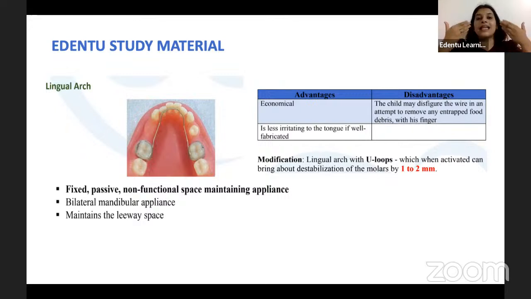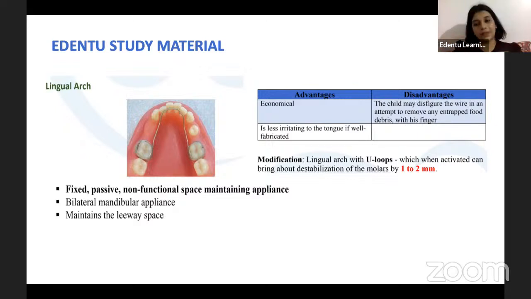It causes the distalization of the molars. When we open up this U loop, it will tend to push the permanent molars back a little, which causes the distalization of the permanent molars, which causes the regaining of the space by 1 to 2 millimeters. So whenever we give a U loop modification of the space maintainer, it can be used as a space regainer as well.